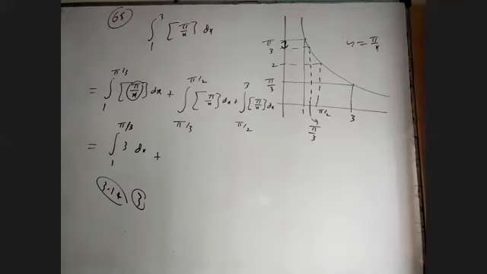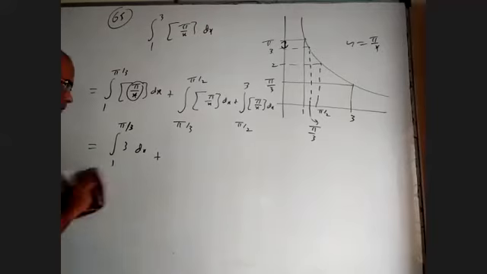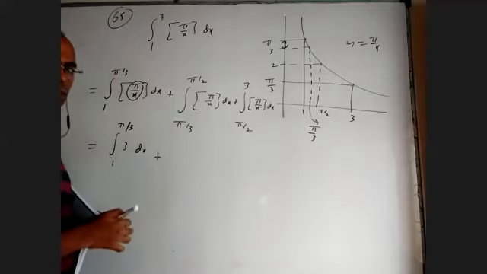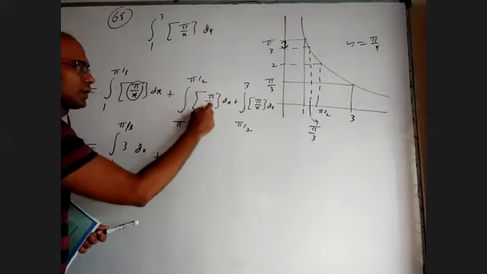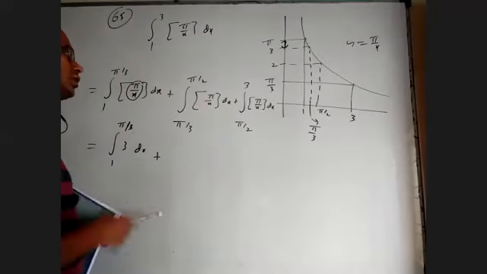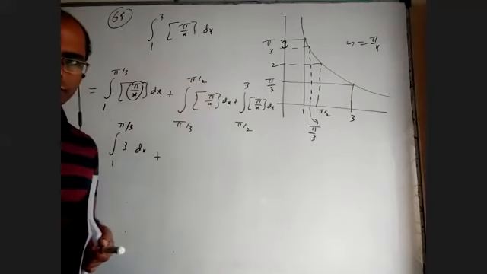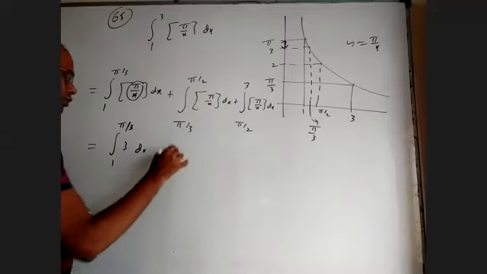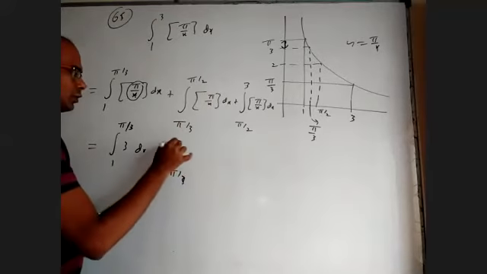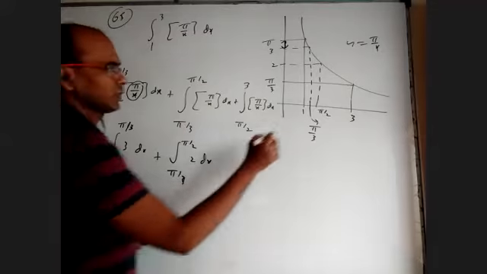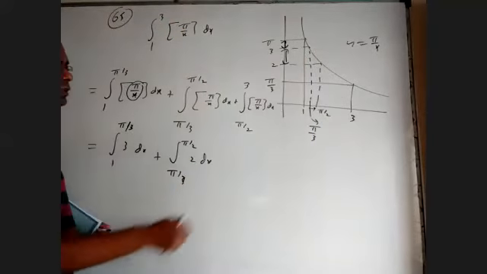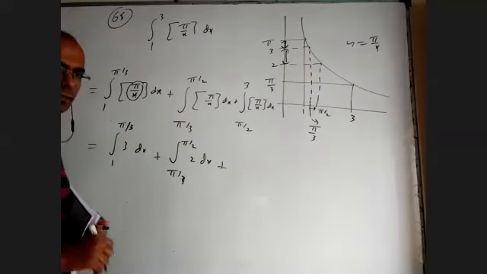Next, coming to this. When you put pi by 3 here, this will become 3. When you put pi by 2, it will become 2. So as your x is changing from here to here, this pi by x is changing from 2 to 3. What the integer part will be? It will be 2. So integral pi by 3 to pi by 2 is 2 dx. When a number is between 2 to 3, integer part is 2. That is the very reason we broke the integral there.